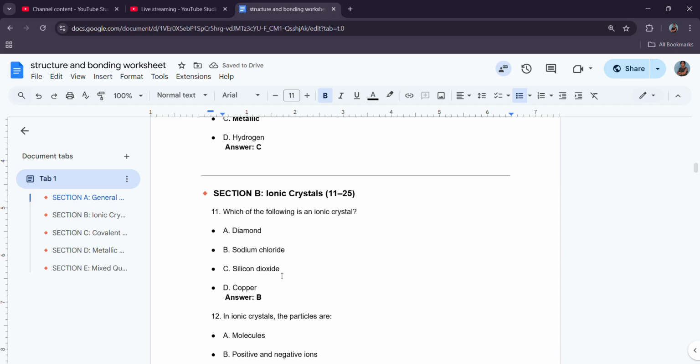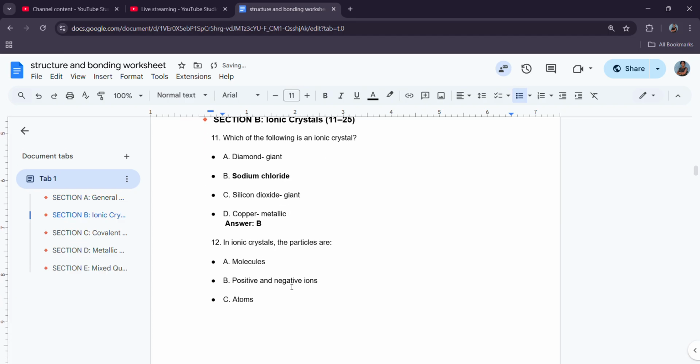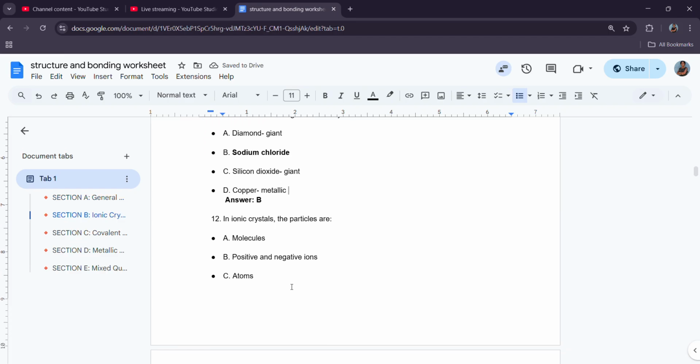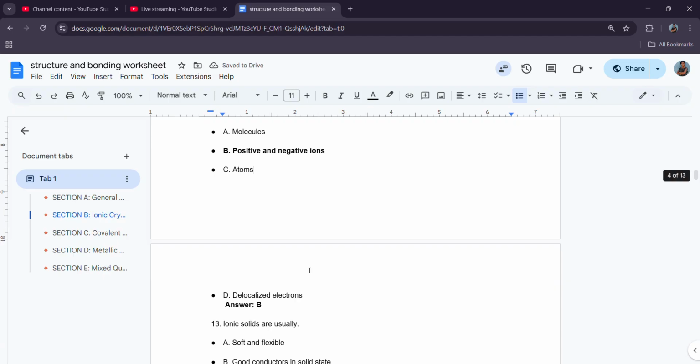Number 9, what kind of bonding holds metallic bonding? Number 11, which of the following is an ionic crystal? So diamond would be giant molecular. Sodium chloride, this is ionic crystal. Silicon dioxide is also giant, and copper is metallic. Number 12, in ionic crystals, the particles are positive and negative ions. Once you see ion for ionic crystal, that's the answer.